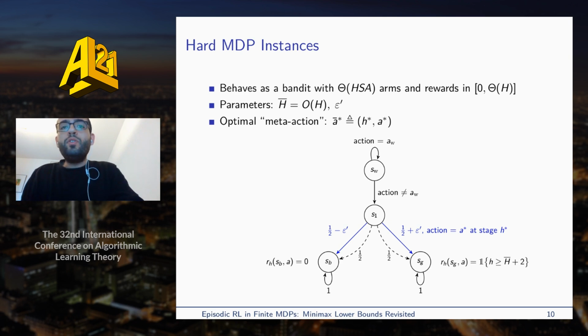This results in a total of H bar times A possible choices, which we can see as meta actions, defined by the moment where the agent leaves the waiting state and by the action that it takes in S1.